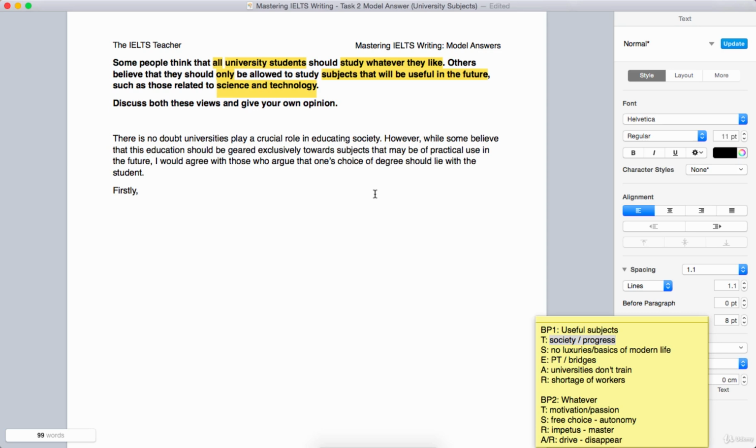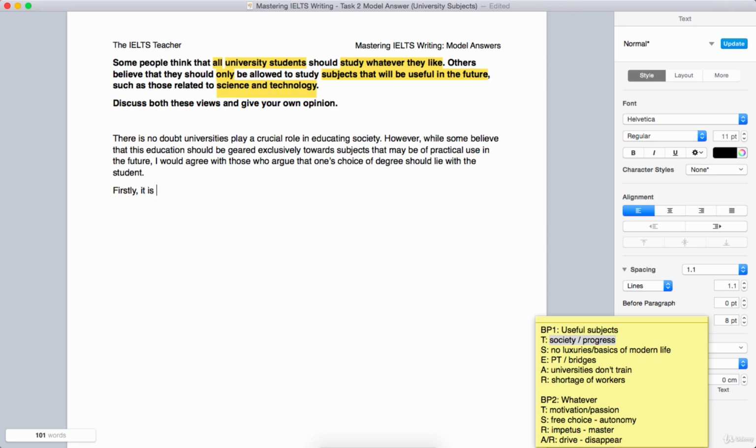In a different essay, if you were completely against what you were writing, then you would say "those who believe the viewpoint argue that the argument", or "people who believe the viewpoint may argue that the argument". Okay, so do be careful with this. This is my own view, so we can put this forward as a "firstly".